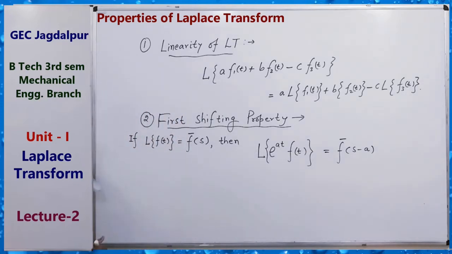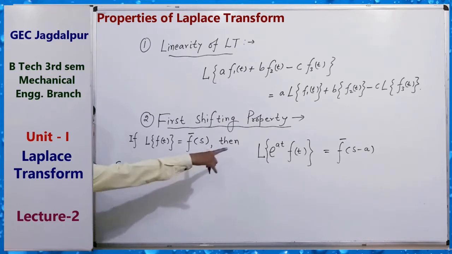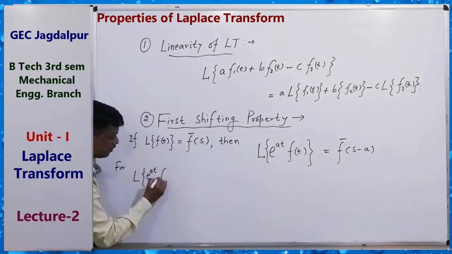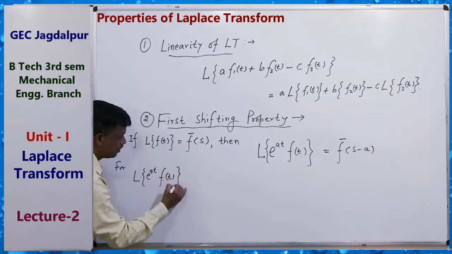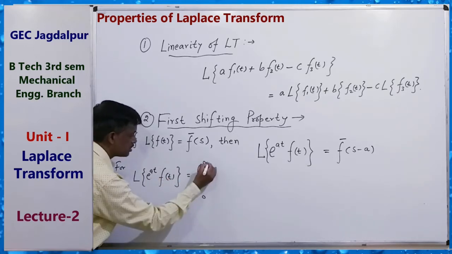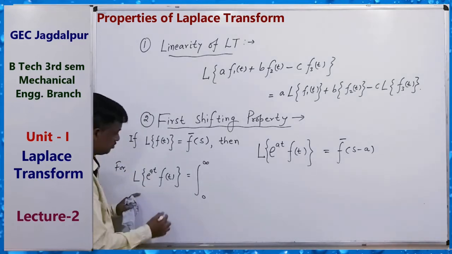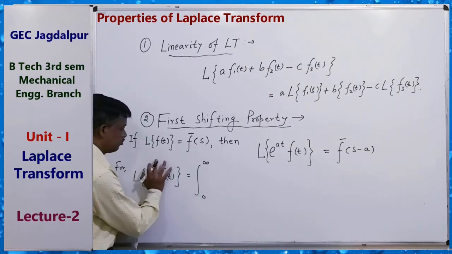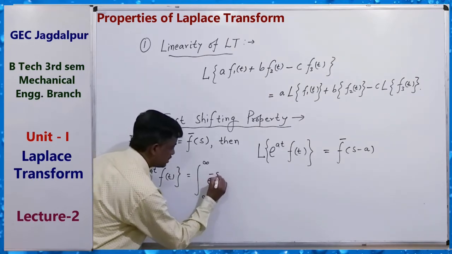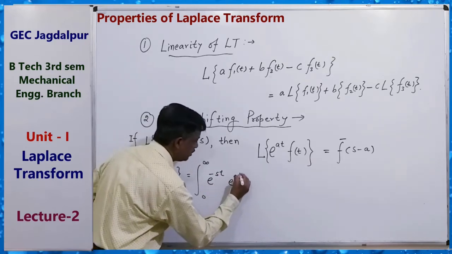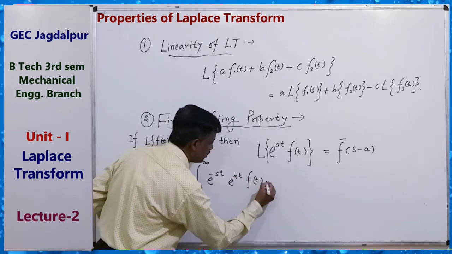The proof is very simple. Suppose we take the Laplace transform of e to the power at f(t). By our original definition, this is equal to the integral of e to the power minus st, which is from the definition, times the total function e to the power at f(t), dt.